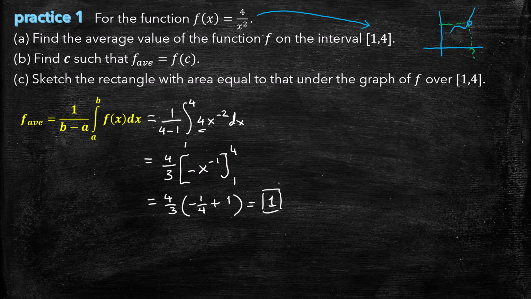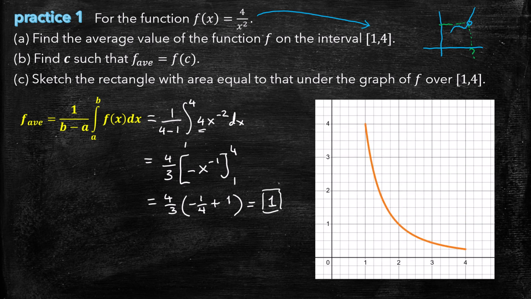So let's have a look at that. We found that the average value is 1, which is there, and it looks like at x equals 2 they intersect, but let's do part B properly now. We want to find algebraically, is 4 over x squared ever equal to 1? That's pretty straightforward.